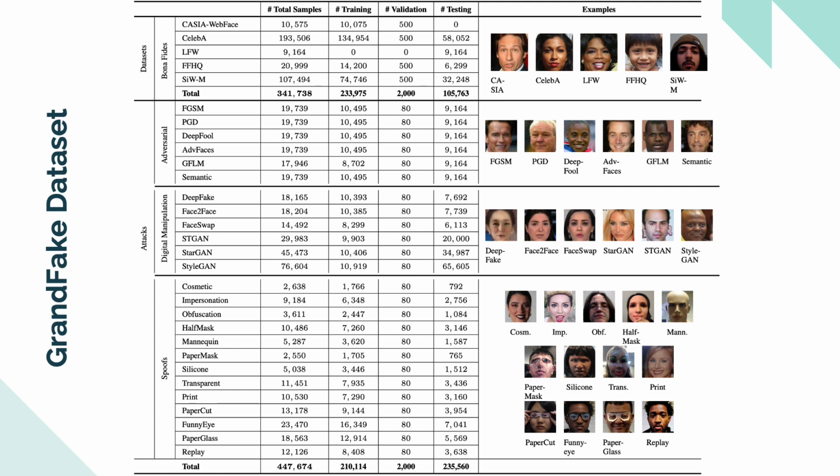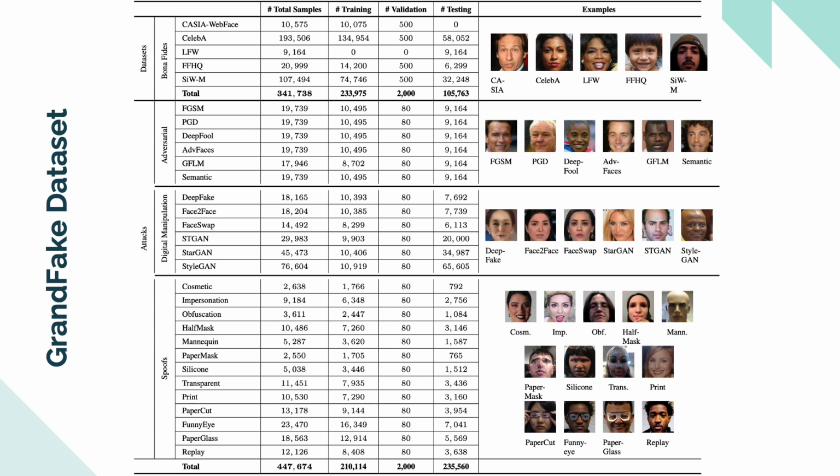Our proposed grand fake dataset consists of 25 attacks from 3 attack categories. Both bona fide and fake faces are of varying quality due to the different capture conditions. For bona fide faces, we utilize faces from CASIA-WebFace, LFW, CelebA, SiW-M, and FFHQ datasets, since the faces therein cover a broad variation in race, age, gender, pose, illumination, expression, resolution, and acquisition conditions. Adversarial faces are crafted from 6 different adversarial attacks: FGSM, PGD, DeepFool, AdvFaces, GFLM, and Semantic Adv from CASIA-WebFace and LFW.